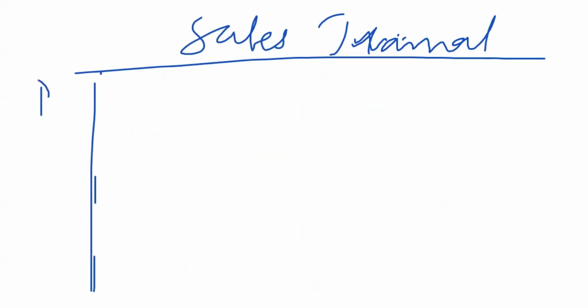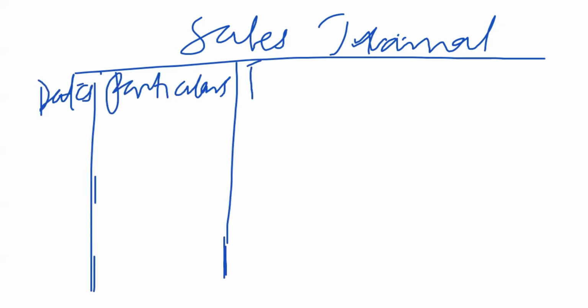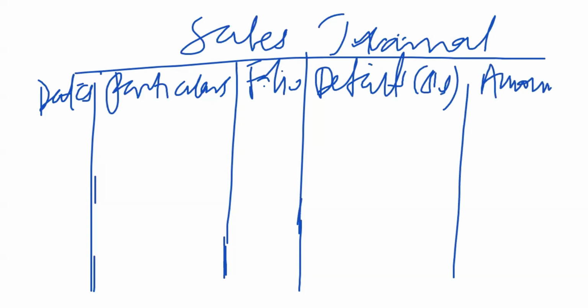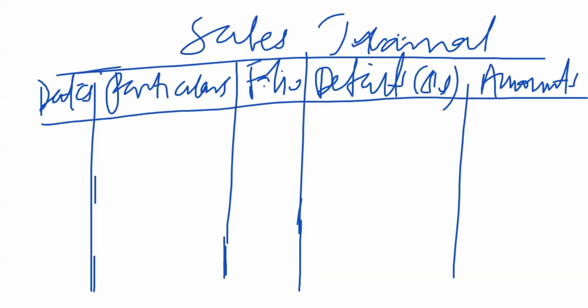We can now start with the sales journal. Then we conclude with the sales return. Sales journal, and have the dates, have the particulars, have the folio. We show the details, the shillings, then the amount. Amounts also are in shillings. So this one happened on Jan 5th. That is the first transaction.